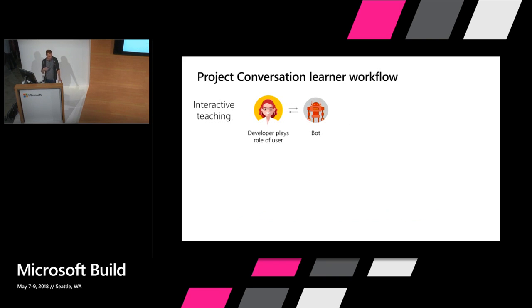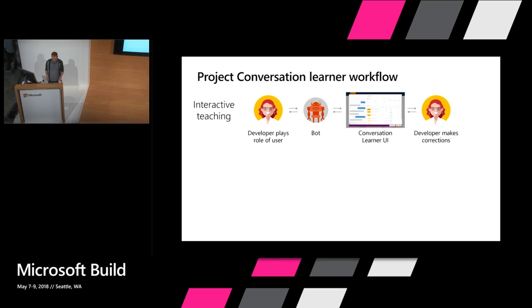But first, let me just explain the workflow that you use to get started. When you get started, there is no data to train on, so we have to solve this cold start problem. And to do that, the developer starts off by playing the role of the user. So the developer types in what they think the user is going to say, and then in the UI, they choose how they want the bot to respond.